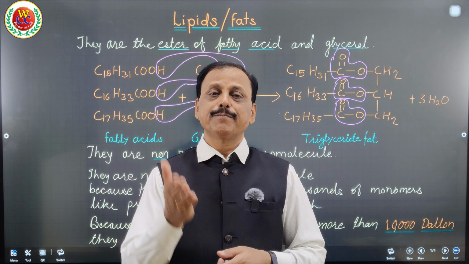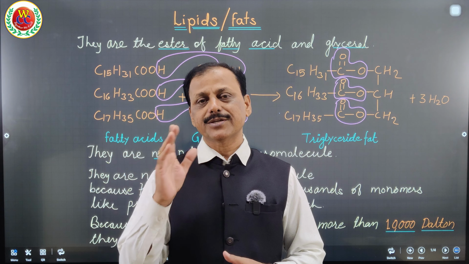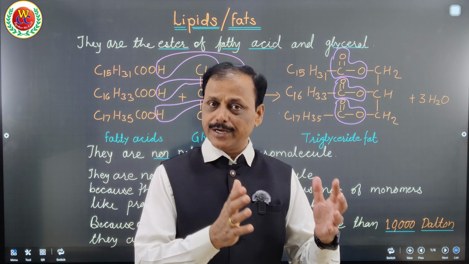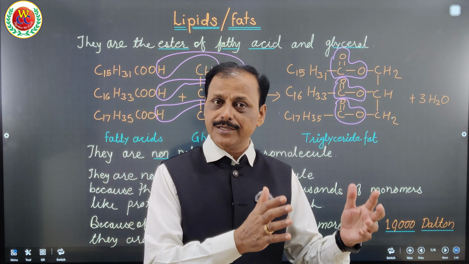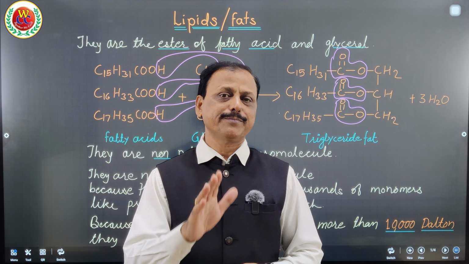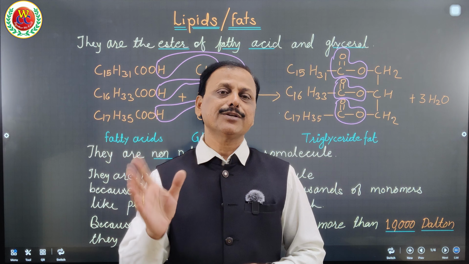Therefore, one who has a fatty body requires more exercise or more field work. One who is fatty should always prepare for field work or ground games. One should not have indoor games, should have outdoor games, so that maximum oxygen will be taken to have mobilization of fat to reduce the fat, as they are highly reduced compared to glucose.